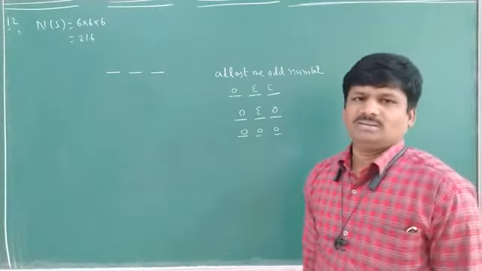What is the probability of getting at least one odd number? At least one odd number means, just see. Suppose 1, 2, 3. Suppose 1, 2, 4. Here 1, 2, 4 means first time I got one odd number, second time 2 and 4 are even numbers. This type of numbers. That means maybe 2, 3, 4 or 6, 4, 5 suppose. Just see, at least here what odd numbers are there.